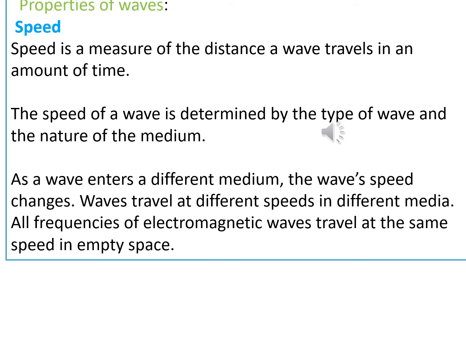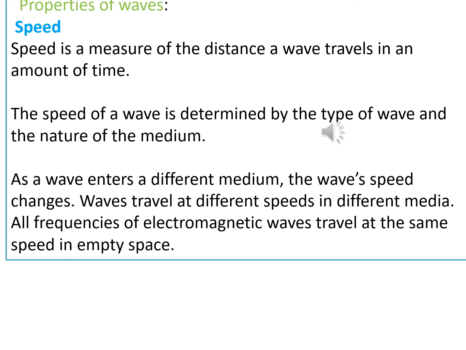The speed of a wave is determined by the type of wave and the nature of the medium. If, let's say, water is moving around the sea, it does not move the same way as when it meets a rock. You can take that as a very good example. The speed of a wave is determined by the type of wave and the nature of the medium.